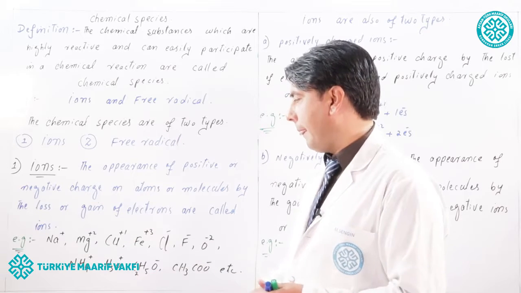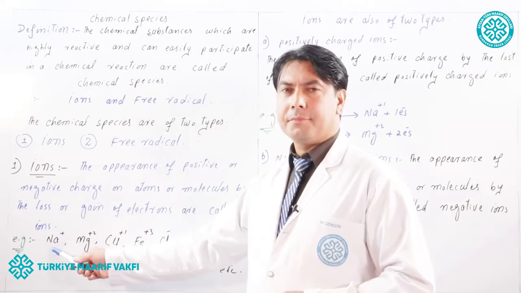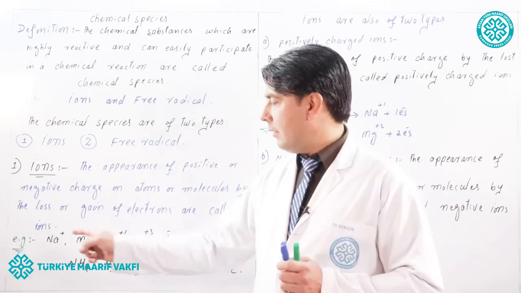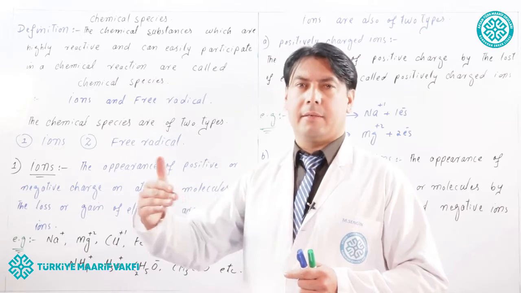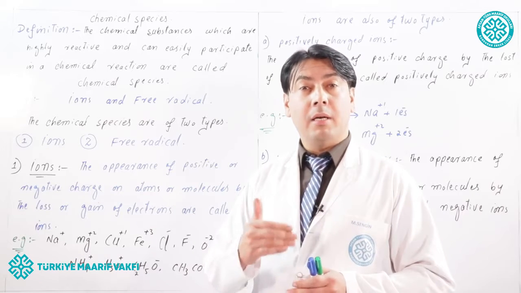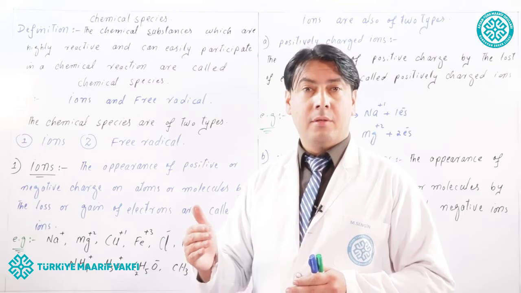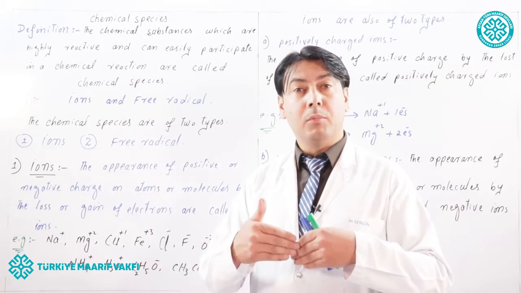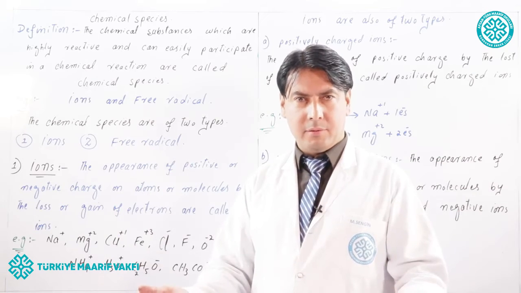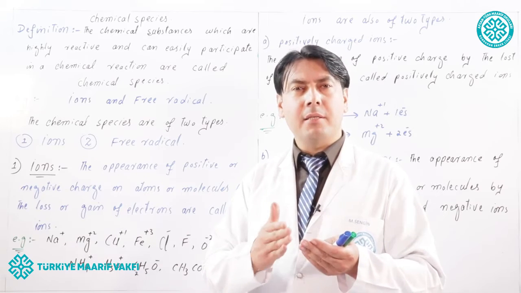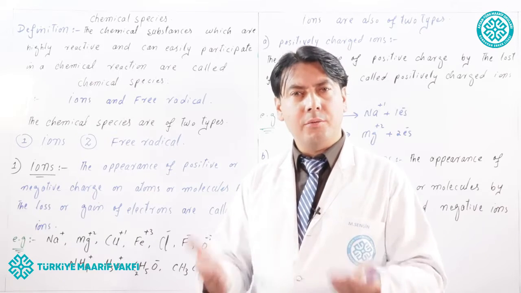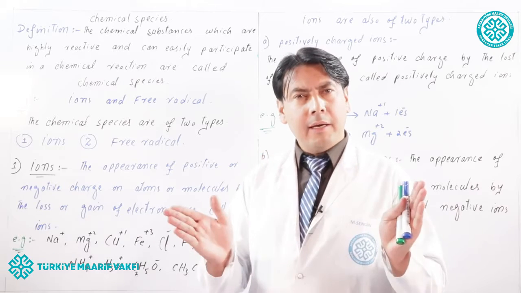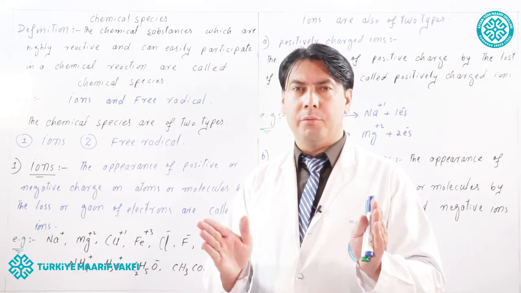For example, sodium, Na+1. Sodium has lost one electron, and when sodium loses one electron, the number of protons in the sodium becomes more than the number of electrons. So, a net positive charge will appear on sodium, because all atoms are electrically neutral.